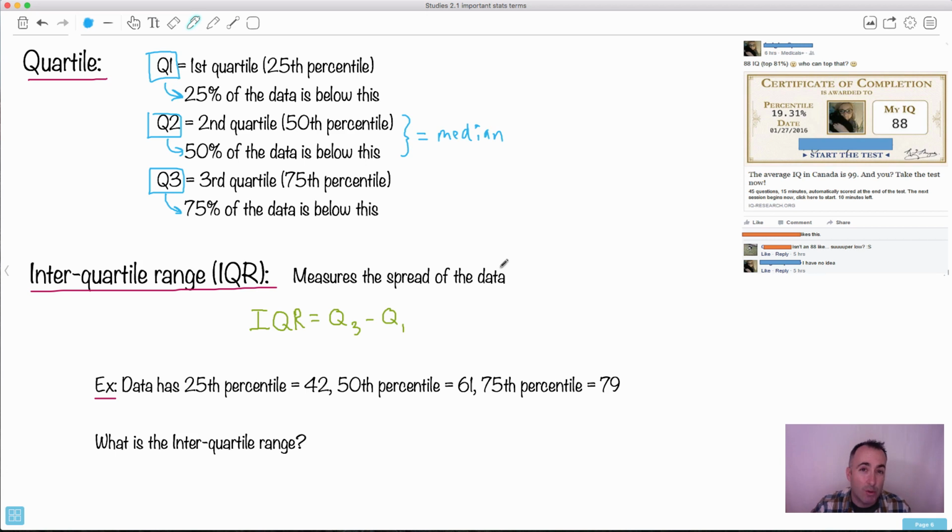So this is why the interquartile range is one of the more interesting ones to measure. And we have an equation for it, and you don't have to memorize it because this is in your formula booklet. And it says this: IQR is Q3 minus Q1. What do we mean by that? The interquartile range is the third quartile minus the first quartile. That's it. So for example, let's say you have some data and the 25th percentile is 42, the 50th percentile is 61, the 75th percentile is 79, let's just say. Then what's the interquartile range? That's almost too dumb a question, I hope you can see.